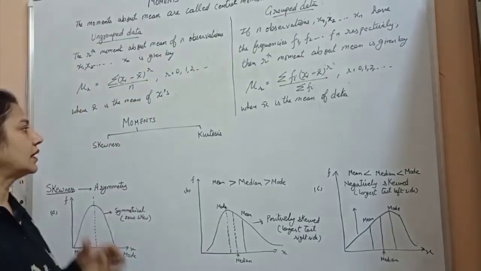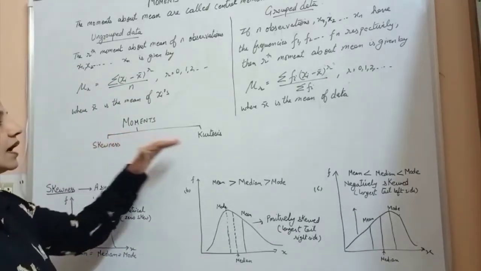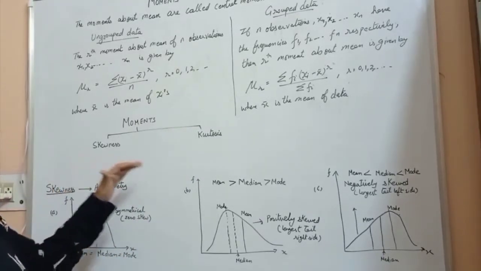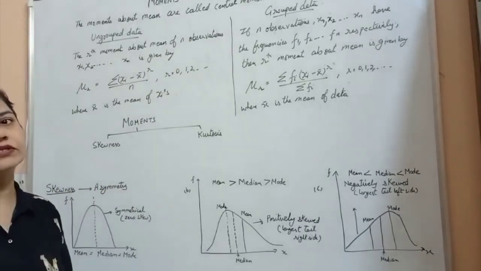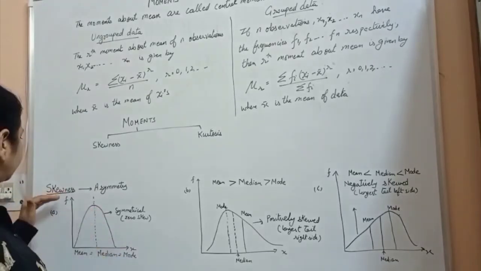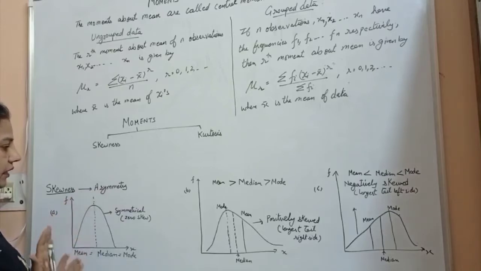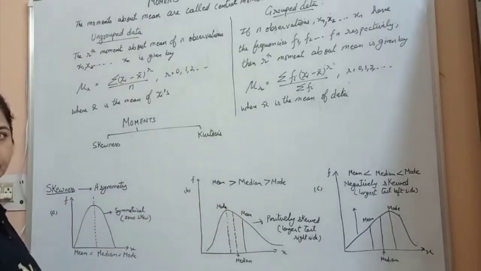Now, moments are classified as skewness and kurtosis. Skewness and kurtosis give the shape to a frequency distribution. In skewness, we have skewness or asymmetry. It is classified in 3 different figures.